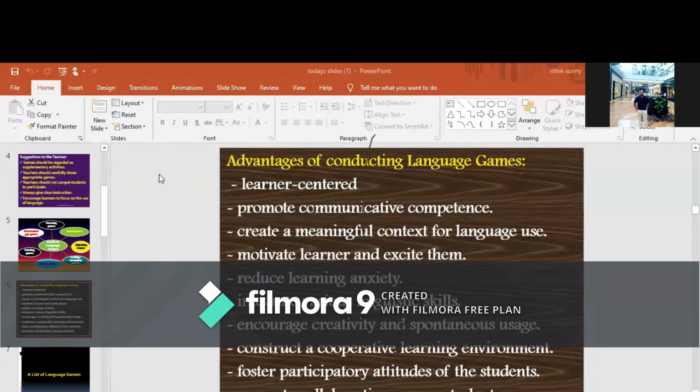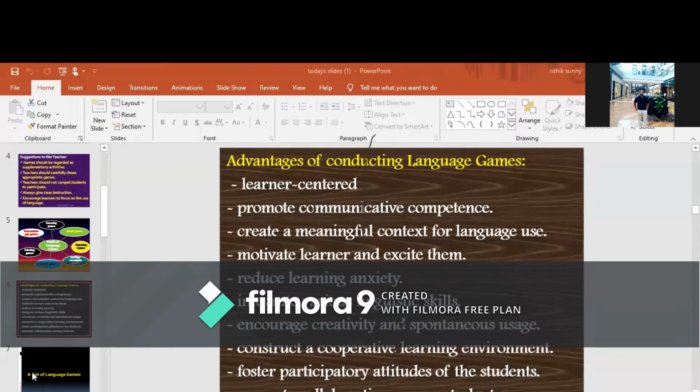Similarly, integration of language skills will also be there in language games. For example, when a student is participating in a language game, the student may use listening as well as speaking, or they may use writing as well as reading. This kind of integration of language skills, LSRW, takes place with the help of these language games. And the spontaneous usage of language, that is connected speech and creativity, will also be fostered with the help of these games.